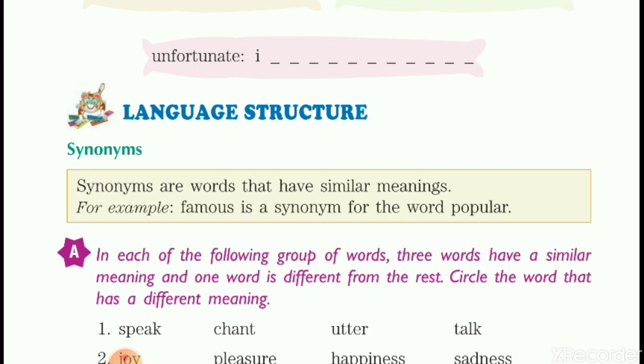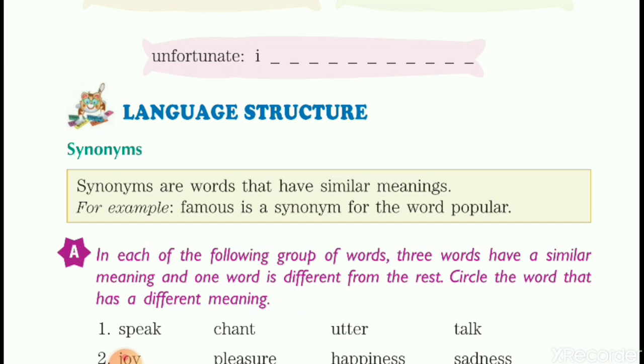And my next word is tantrum. Tantrum means to display bad temper. At times it happens when you don't get what you want, you try to show your bad temper to your mother, especially your mother, isn't it? So my sentence is, the boy throws a tantrum when he cannot have the toy he wants.